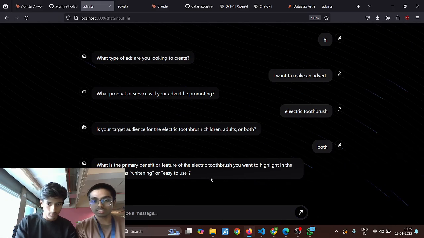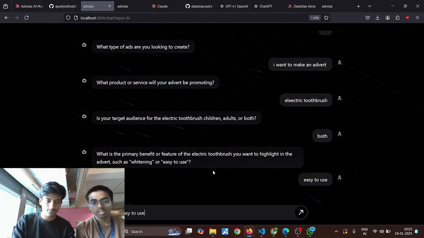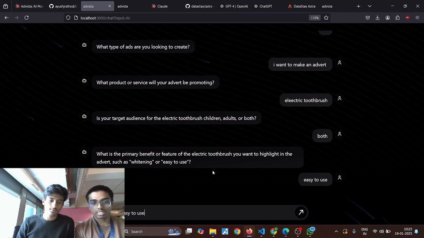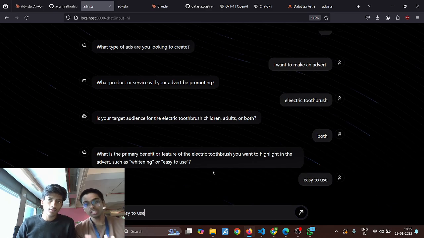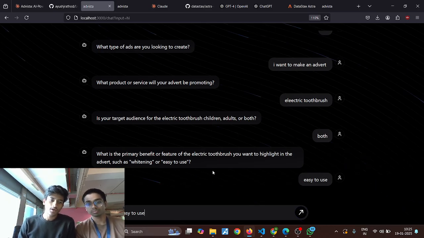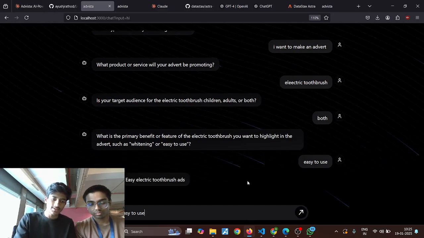Now it is asking what is the benefit or feature of an electric toothbrush you want to highlight. For example, if it whitens or it is easy to use, and they can put in anything we want. And if the chatbot thinks that this information is enough for it to form a specific query for you, then it will tell us that and go on its own journey to gather insights on how you can sell it and what your competitors are and how they are doing it themselves.